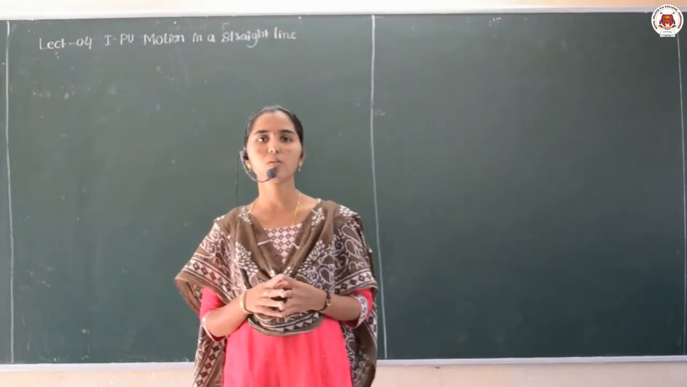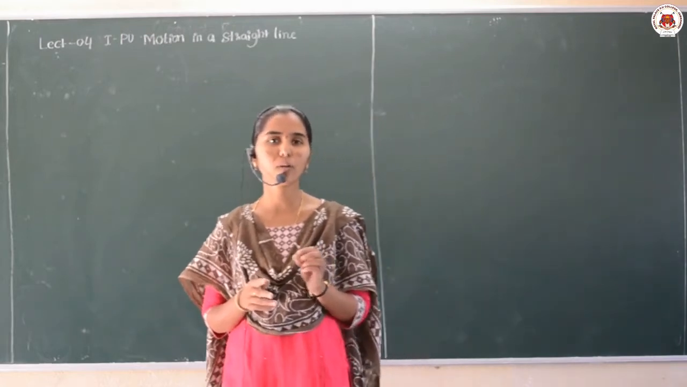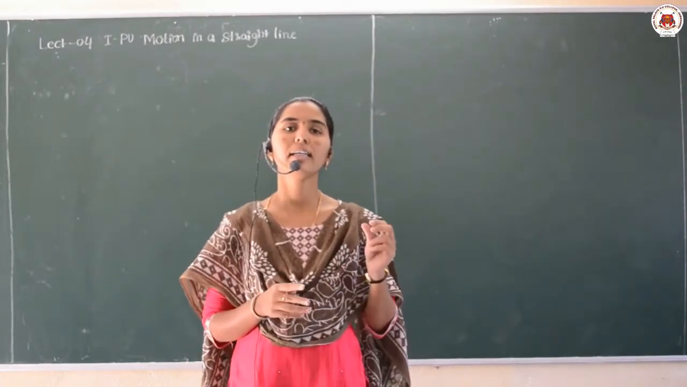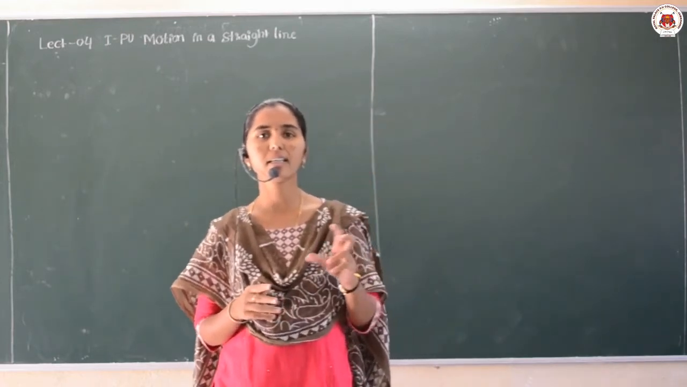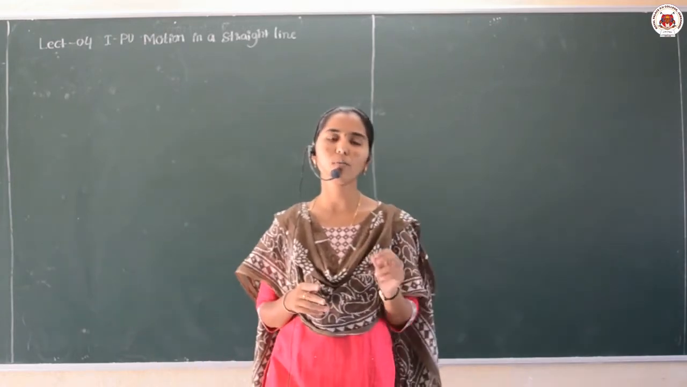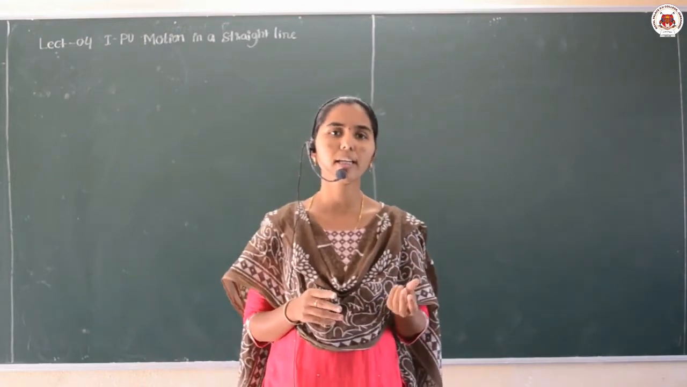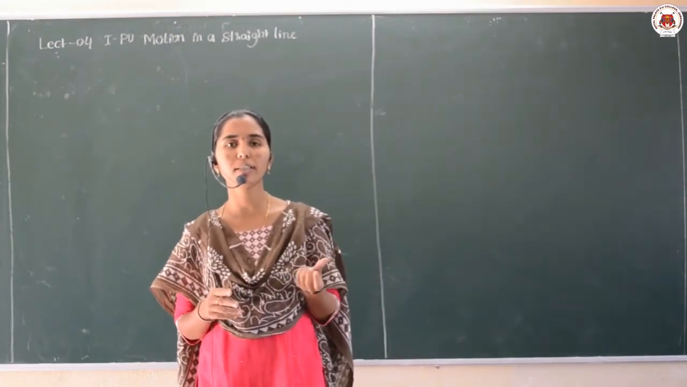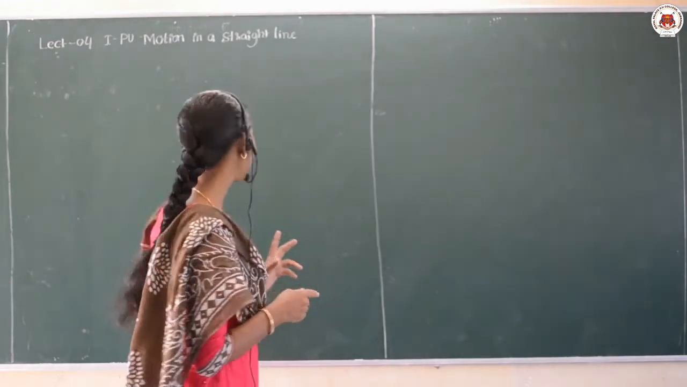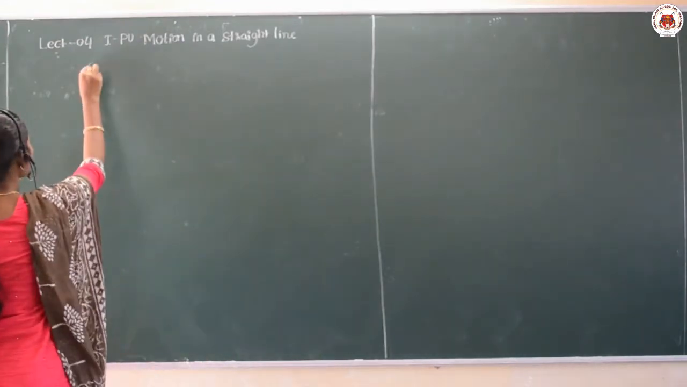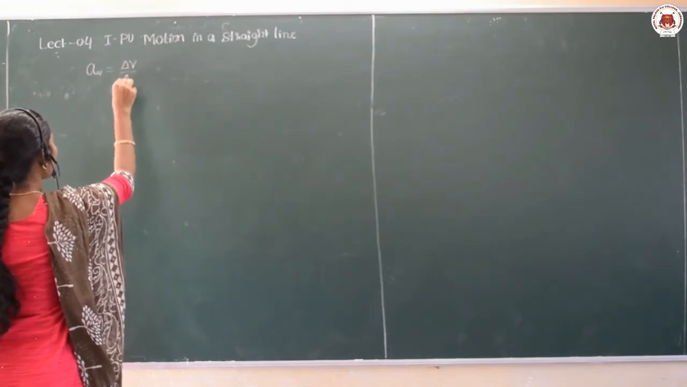In the previous videos we discussed up to the point acceleration of the body, and there you came to know what is the meaning of the instantaneous acceleration and the average acceleration. Average acceleration means the rate of change of the velocity of a body with respect to time. Therefore, the average acceleration is equal to delta V by delta T.